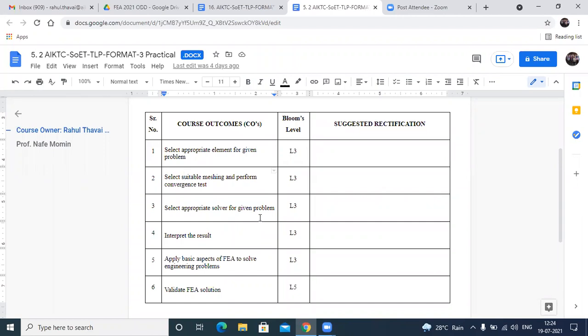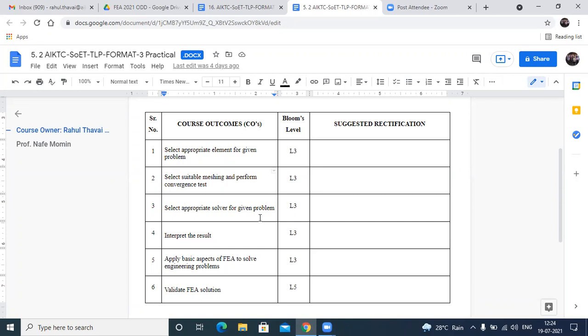Okay, you should be able to properly select the meshing. What is meshing? That we'll be doing when we take the practical. Meshing is one of the steps in the FEA practical that we are going to do. What is convergence? That I will also let you know. So you should be able to do the meshing, and you should be able to do the convergence.